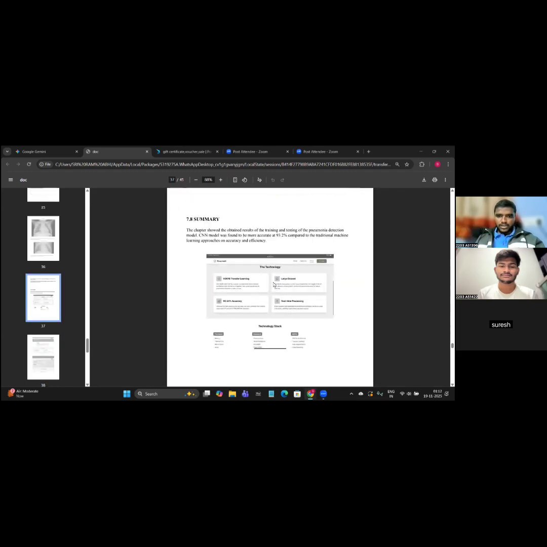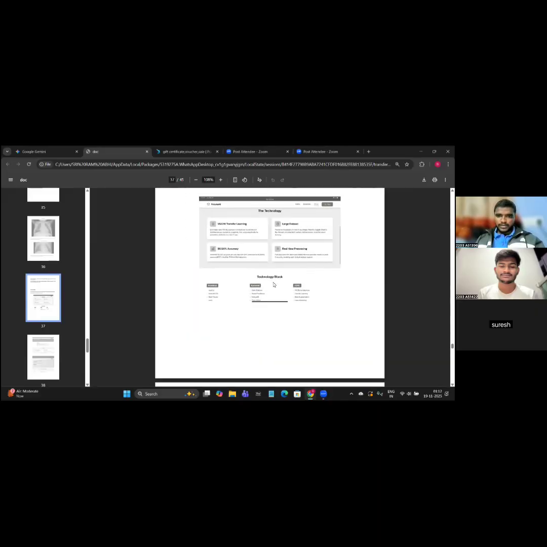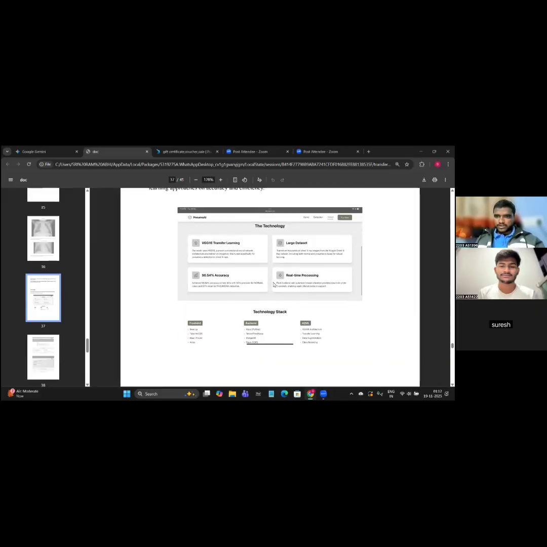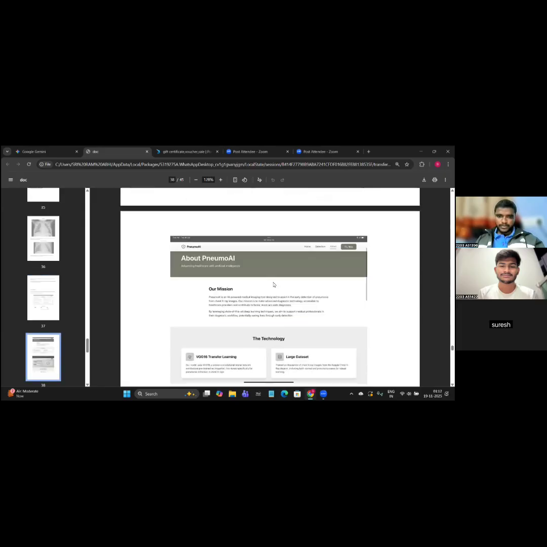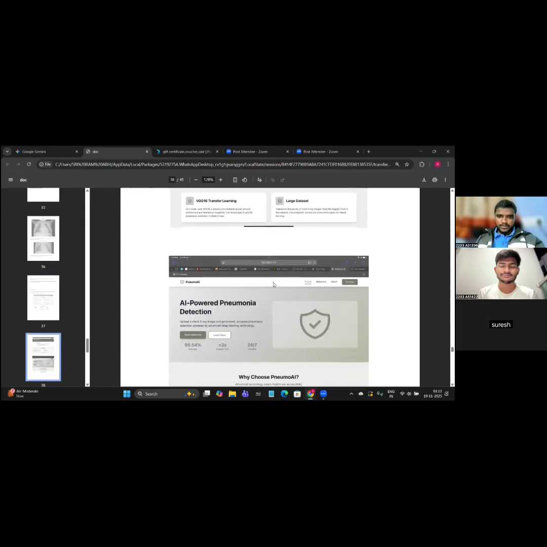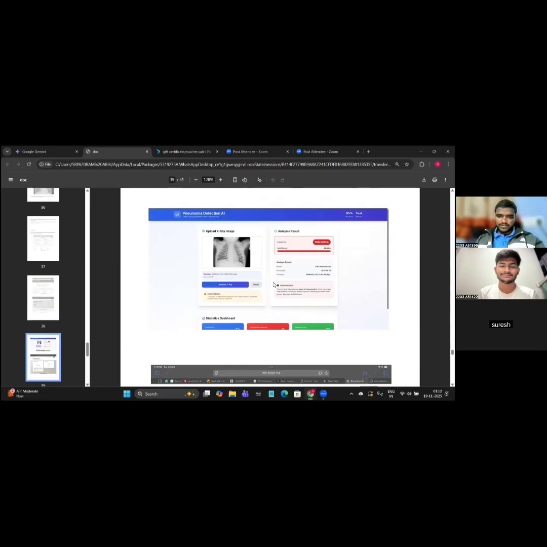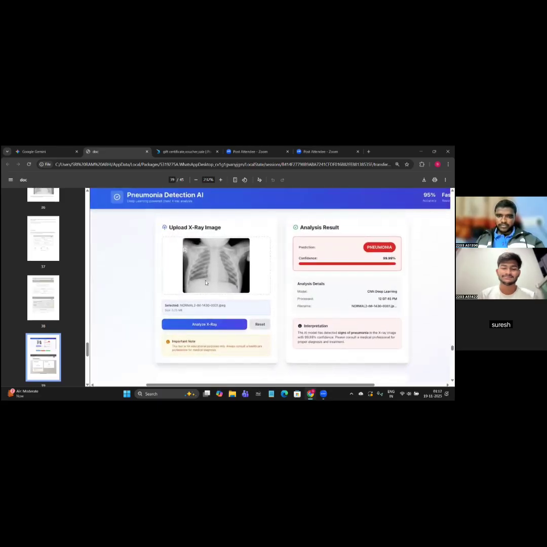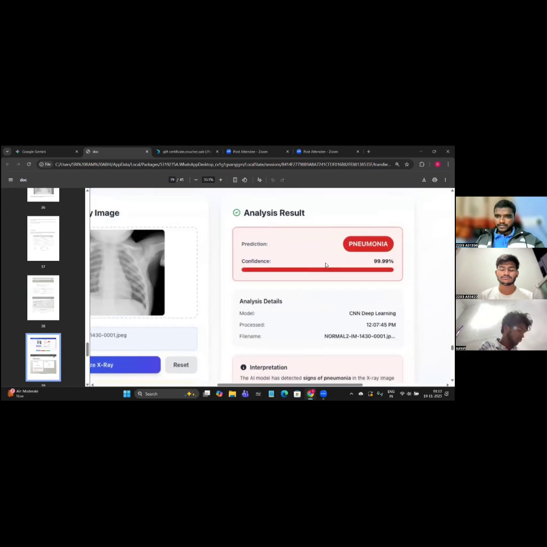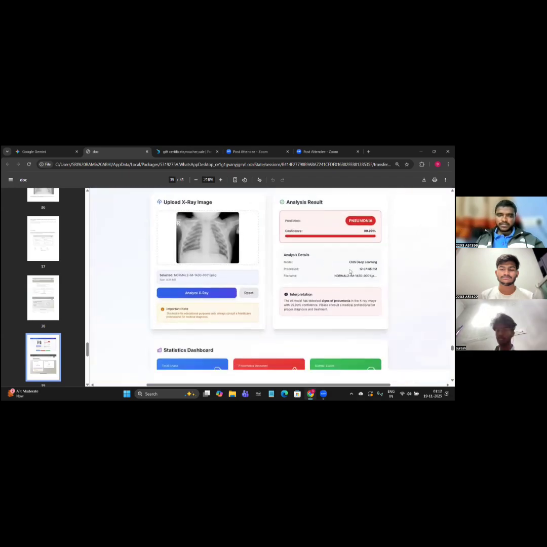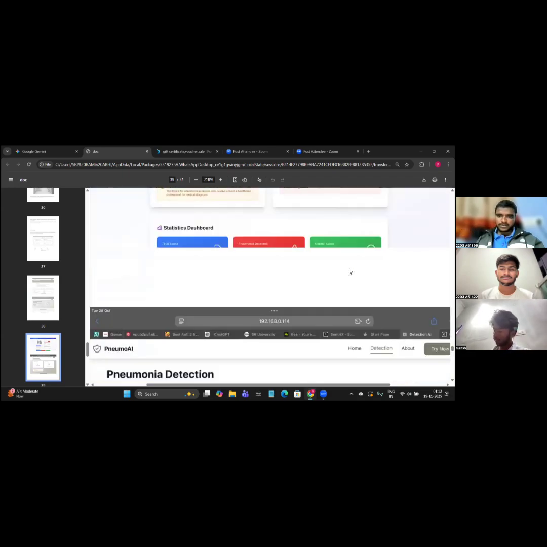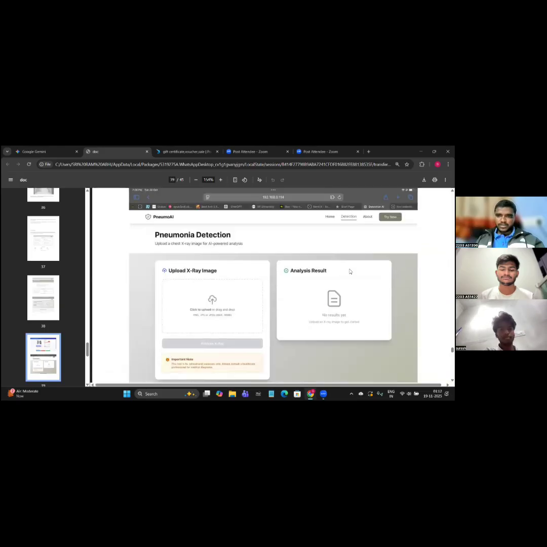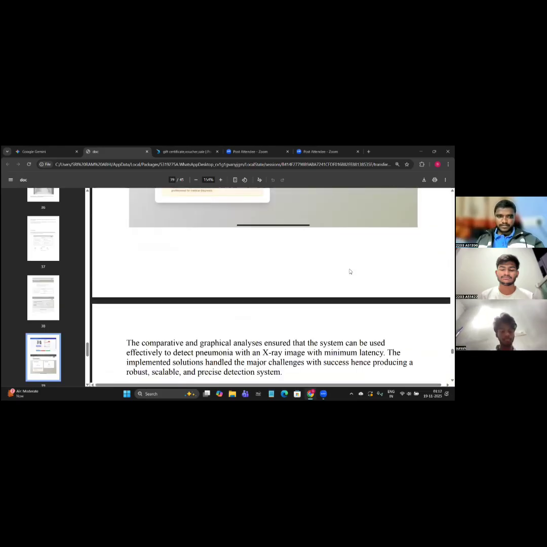So overall, this is our website, how we developed it, as Akshay also practically showed you just before. This is the overall technology we use here, and you can see this is the major part. After importing the X-ray photo here, we can see the immediate result. Either the person is affected with pneumonia or not, we can easily check there. And after that, we may also consult a doctor, depending on the result.